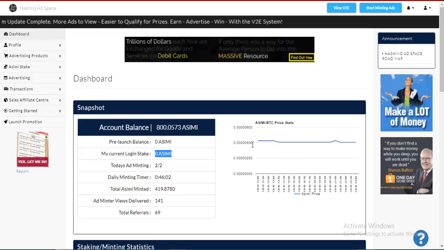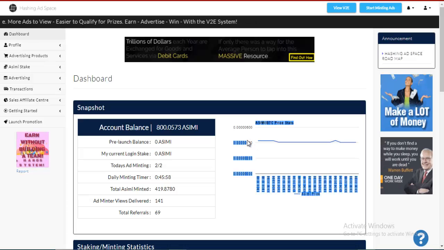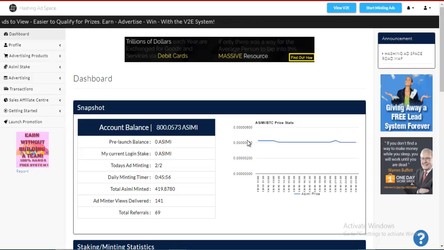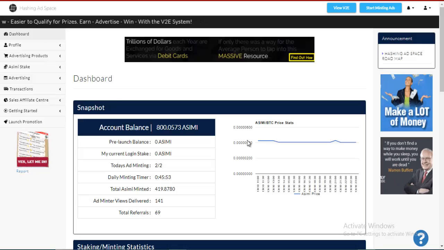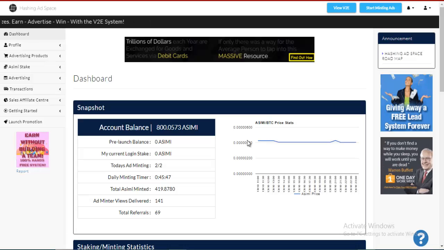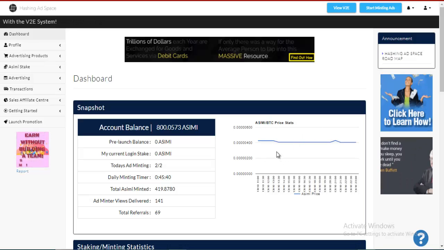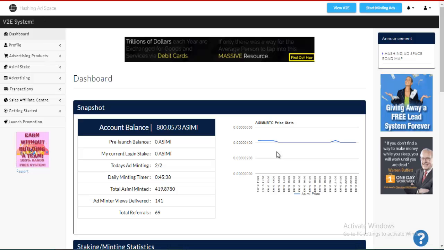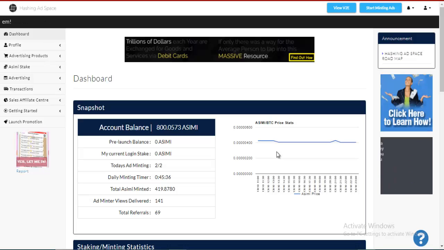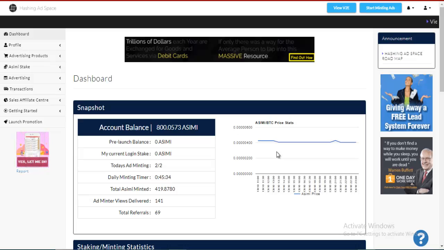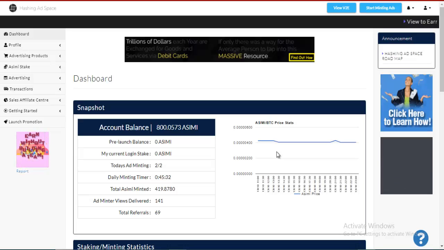It went to just above 7 cents, so it doubled in a couple of hours. This just shows you the potential of the ASIMI token, how fast it can rapidly grow back to where the price used to be, at least above 50 cents or at least above $1, even though it was way above 25 US dollars at some point. So I just wanted to show you that growth of the ASIMI token. If you get your ASIMI tokens, keep holding them, because anytime the price can go up and you will be able to transact your ASIMI tokens into a lot of money.